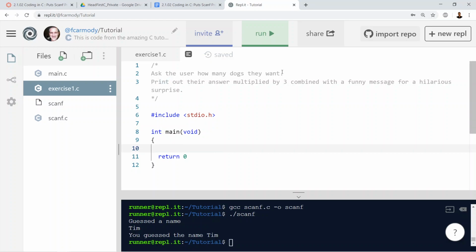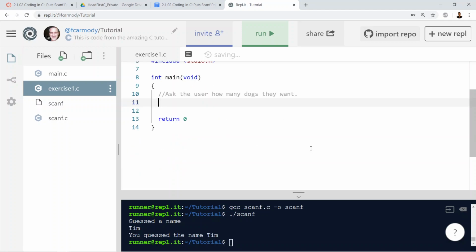All right, so we have our first thing here. We're going to ask the user how many dogs they want. Now let's start to plan this out a little bit. We know that we have to have some place to store their answer. So not only do we have to ask the user what they want, we have to get their response, and we have to store their response inside of a variable. So that's really 3 things. We have to declare a variable that we're going to store the response in. We have to tell the user what information we want, and then we have to get their response back and store it inside of a variable. Those are 3 things.